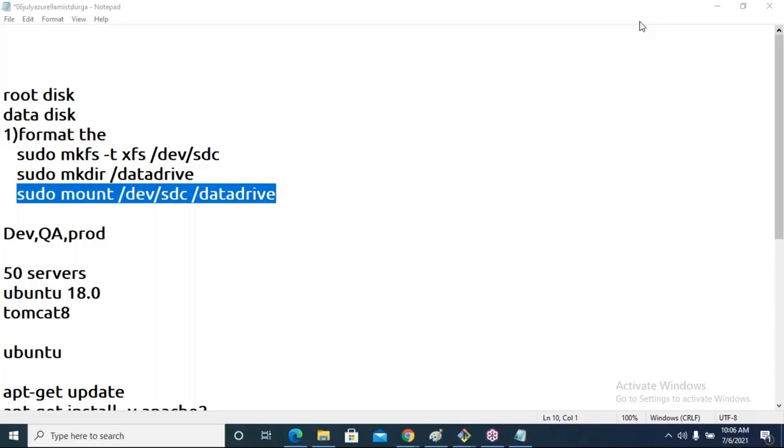Can I use it directly? Before that, I have to format it, right? Formatting means internally it creates sectors and tracks. Once tracks and sectors are created internally, then only we can store the data. So without formatting, we cannot store the data or the application. In order to facilitate data storage, it must be formatted. Without formatting, no disk can be used directly.